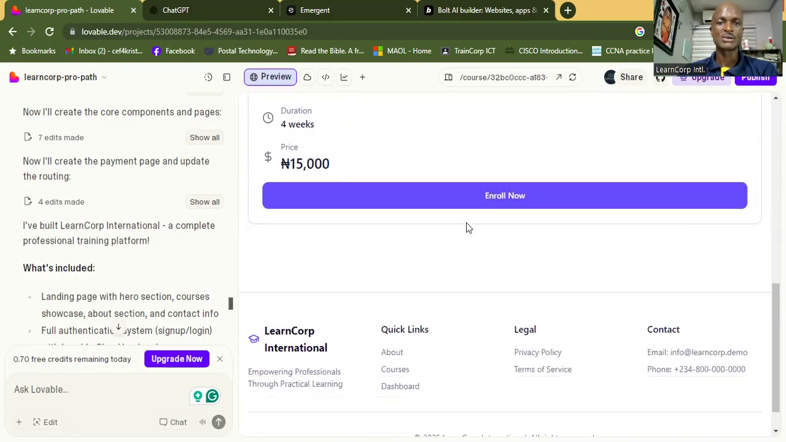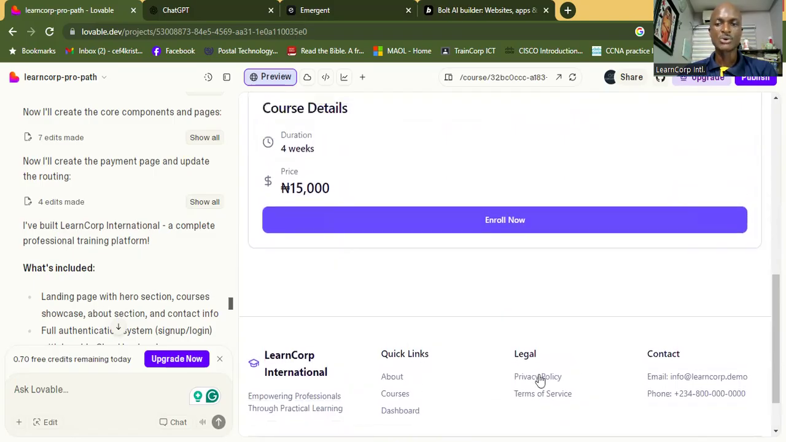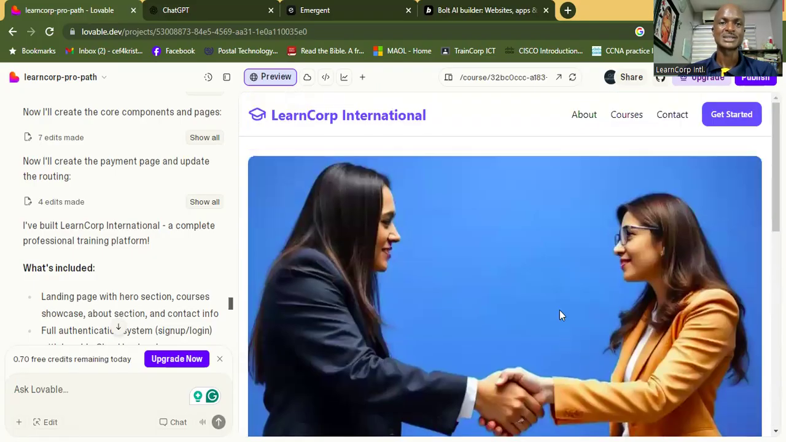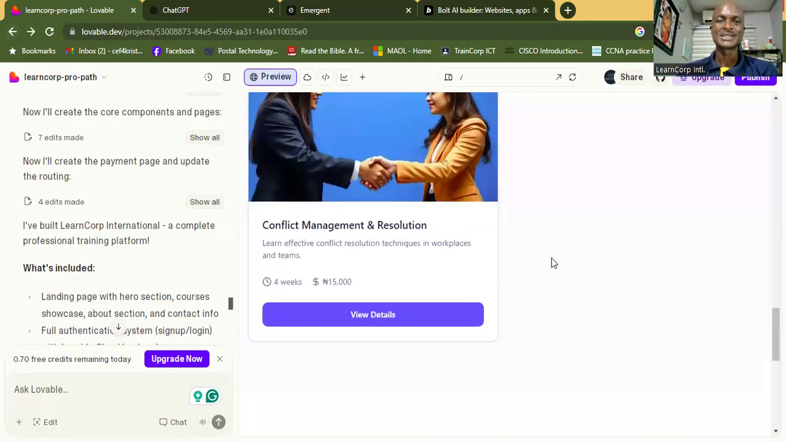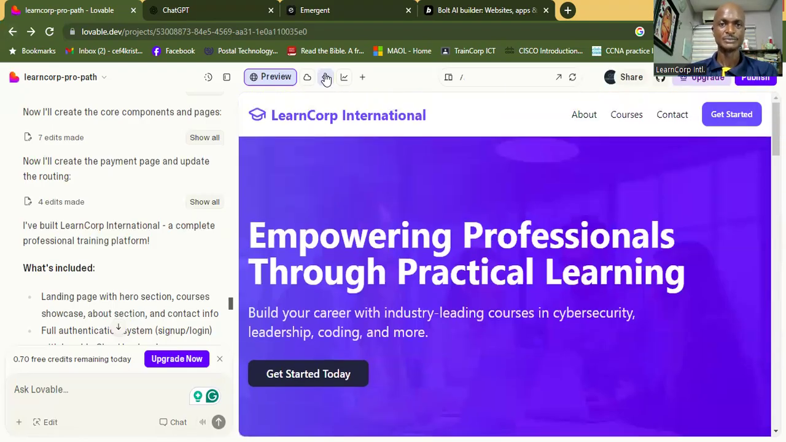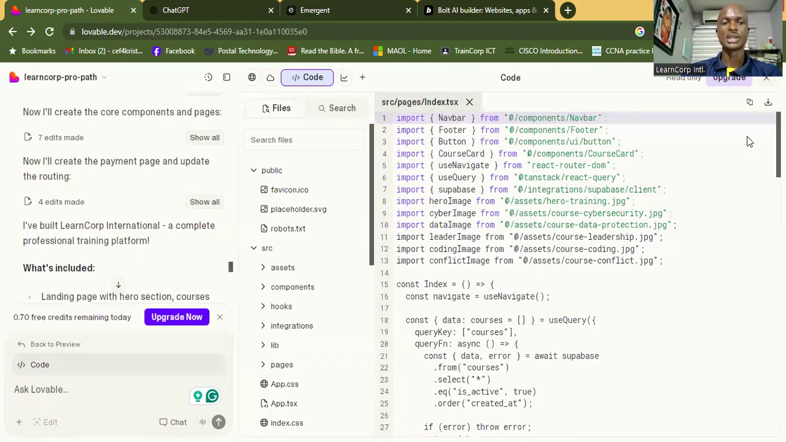Yeah, so enrolling, and then we have the legal and privacy. We have the contact info, and you can edit some of these things. LearnCore International, empowering young professionals through practical learning, and I mean, this is interesting. If you are not flabbergasted by this, I don't know what will move you. So right here, it can show you the code for everything. Let's check out the code. I click on this. It will show you the code that had been used to create all of these things.